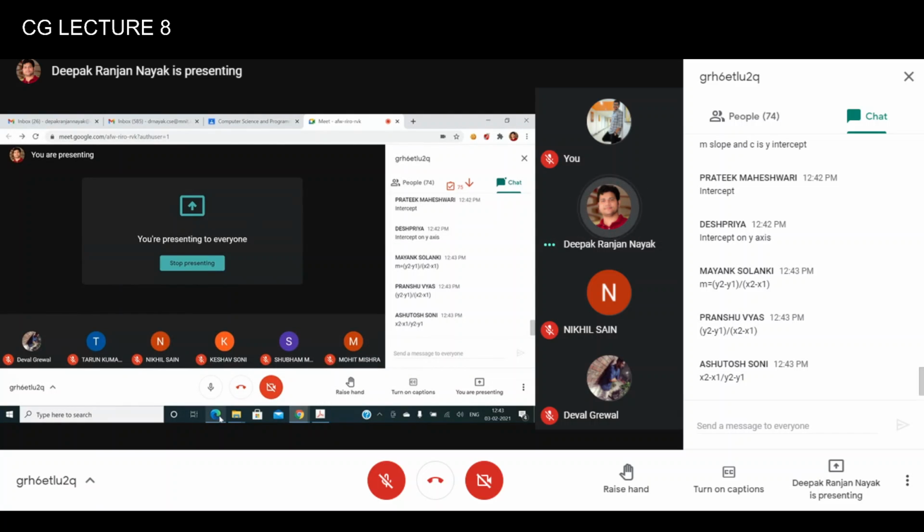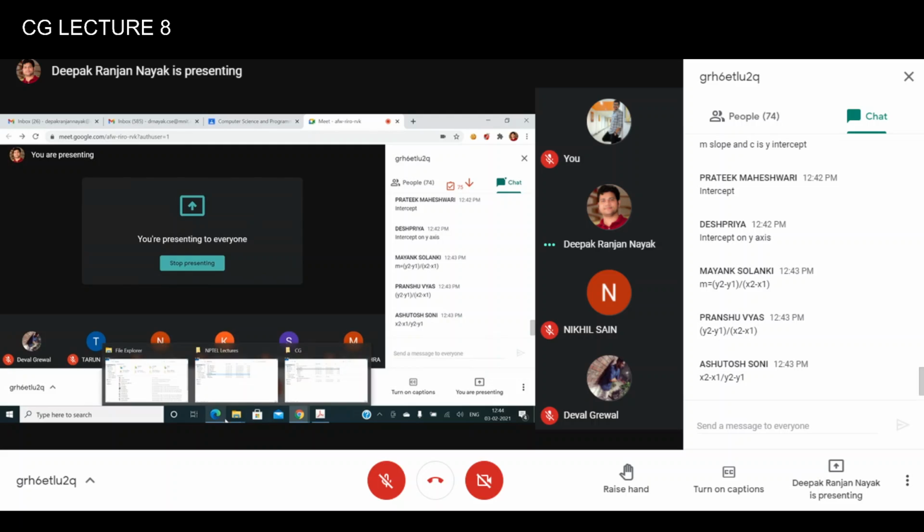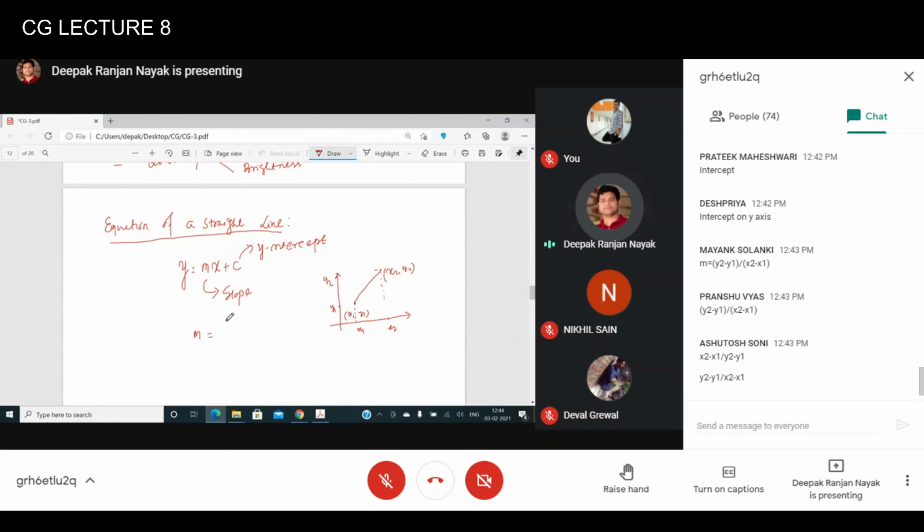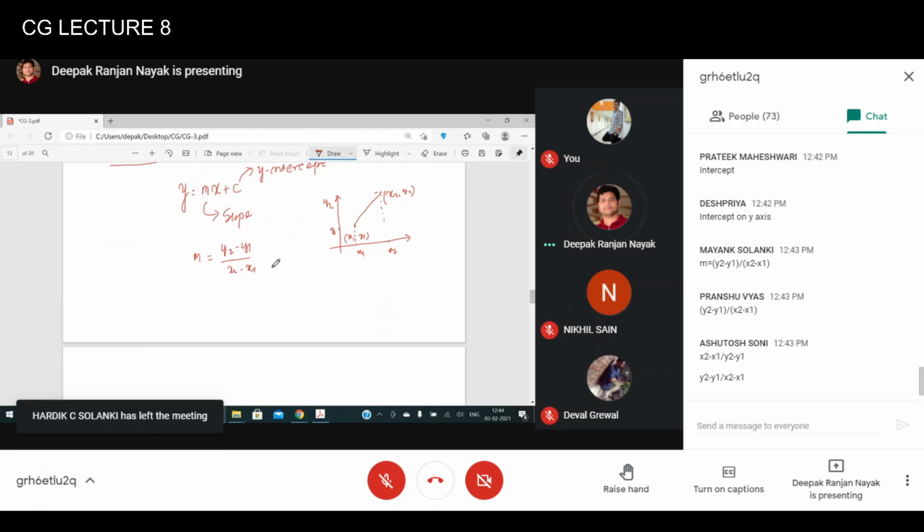So change in the y direction, the vertical direction, is divided by change in the horizontal direction. That is y2 minus y1 divided by x2 minus x1, right?